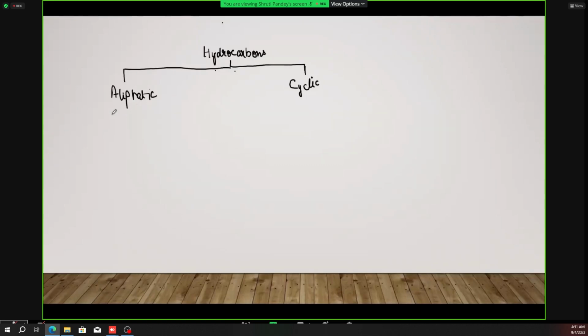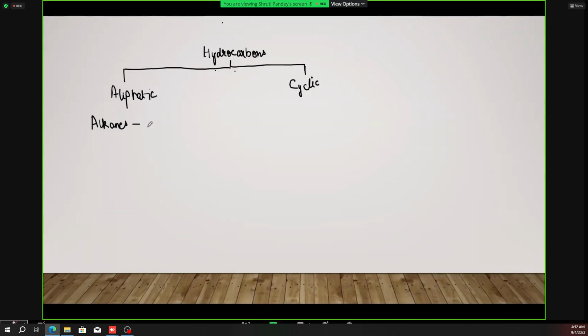Talking about the examples, alkanes are the saturated hydrocarbons. That is, they do not have any double bonds, and all the carbon atoms are attached by single bonds. Every carbon must satisfy 4 bonds, right? So every carbon is attached to 4 different species. Obviously, the species can be the same also, but the bonds are 4 and they are single. So it is a saturated hydrocarbon.